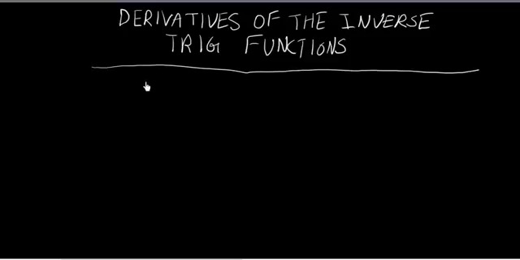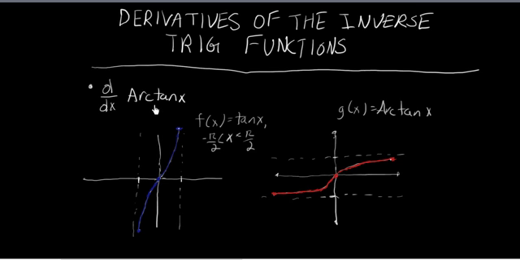So let's extend this game we're playing with inverse functions to come up with expressions for derivatives of the inverse trig functions. The first inverse trig function whose derivative we'd like to determine an expression for is the arctangent of x. In particular, we're considering the principal arctangent function. And if you'll recall, that's the inverse of this function f of x equals tangent of x, wherein x is restricted between negative pi over 2 and pi over 2 exclusive.